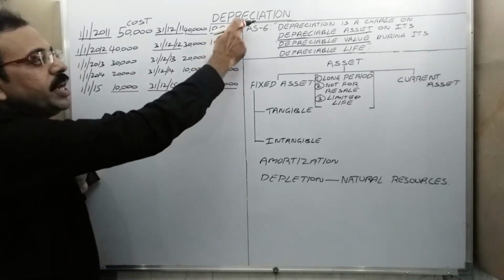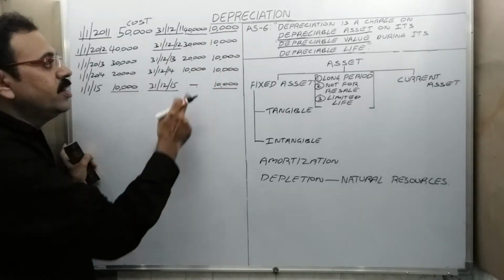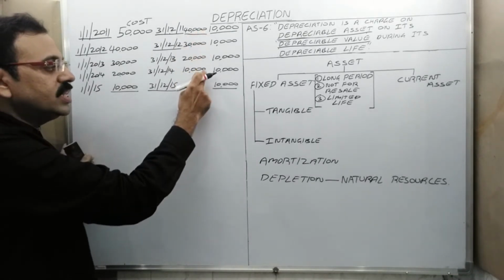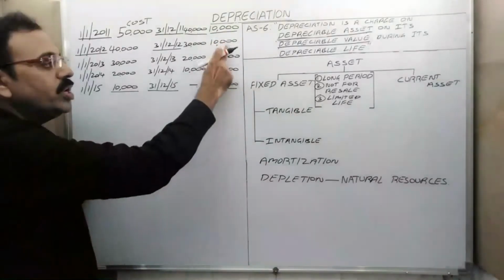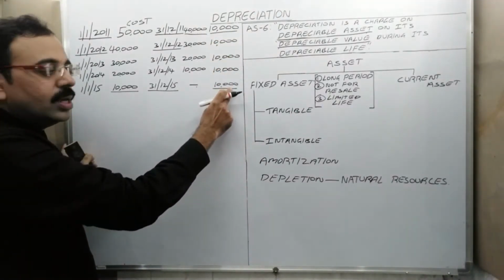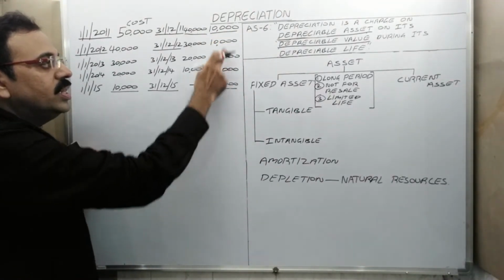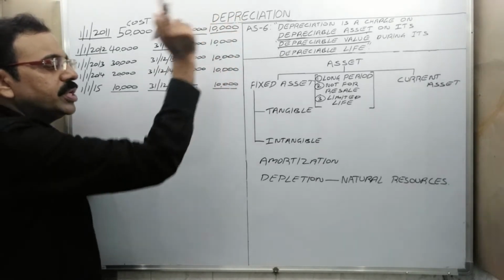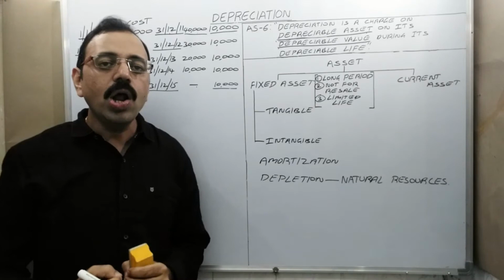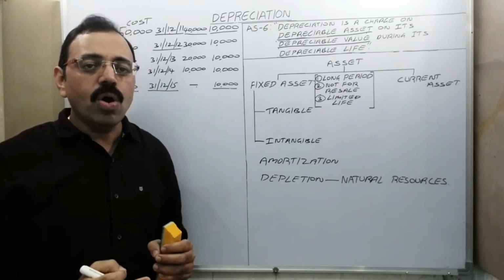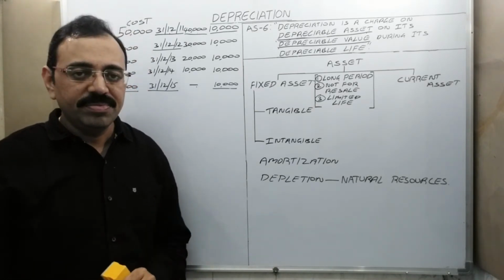Here, what is meant by depreciation? When we are using a fixed asset continuously, that asset's value is reducing, no? This is a loss. This loss is known as depreciation. So depreciation means a fall in the value of a fixed asset.